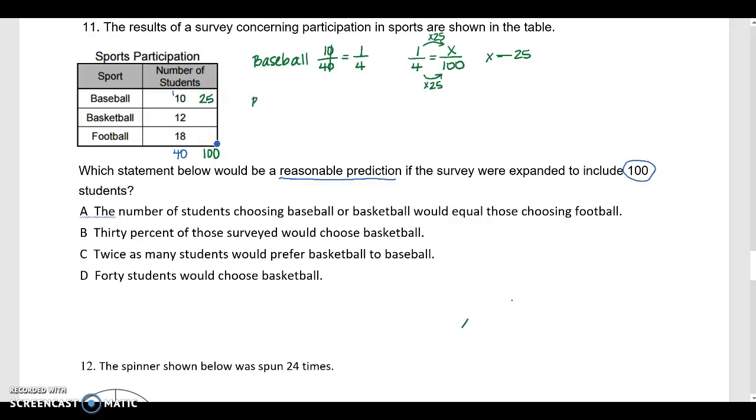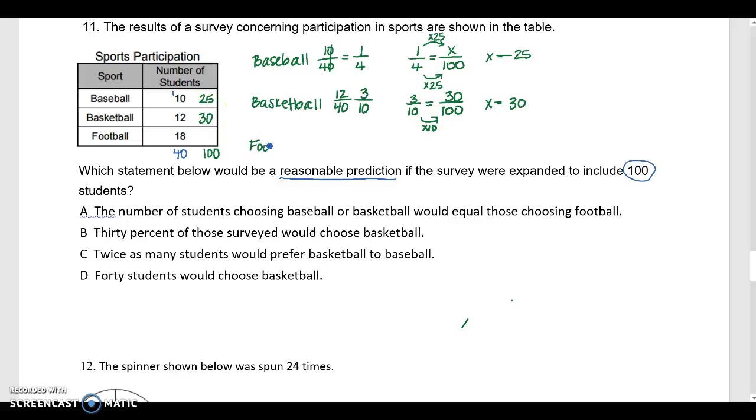Then we have basketball, which is 12 out of 40. I can reduce that by dividing by 4, right? So 12 divided by 4 is 3, 40 divided by 4 is 10. So if 3 out of 10 participate in basketball, that's going to be how many out of 100? So I know 10 times 10 is 100, so 3 becomes 30, right? So that's 30 students would participate in basketball.